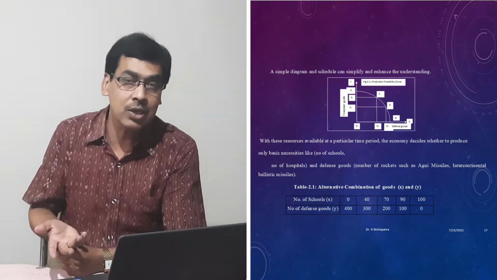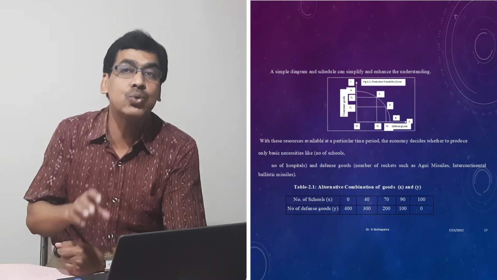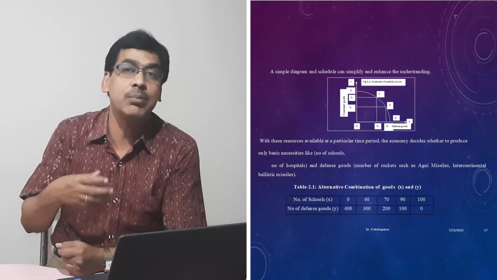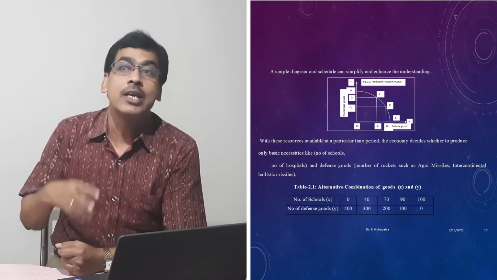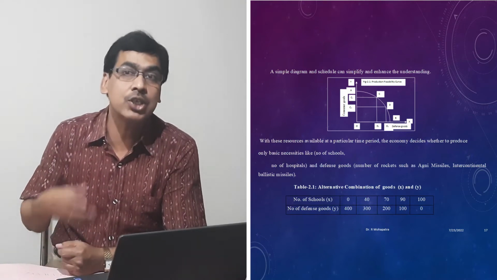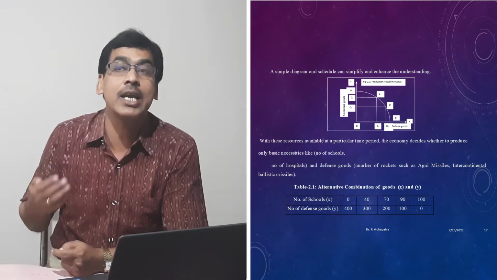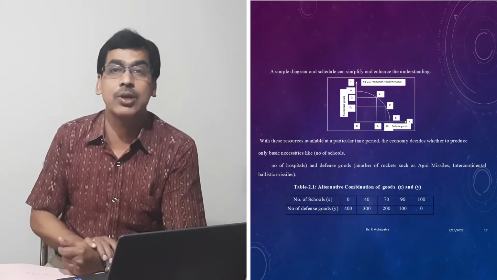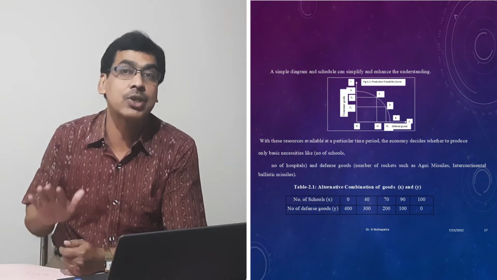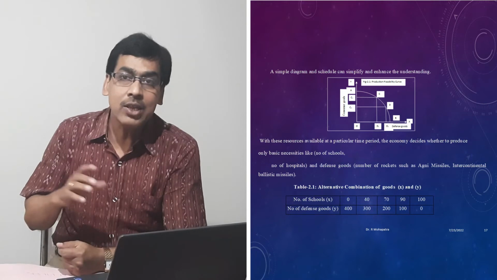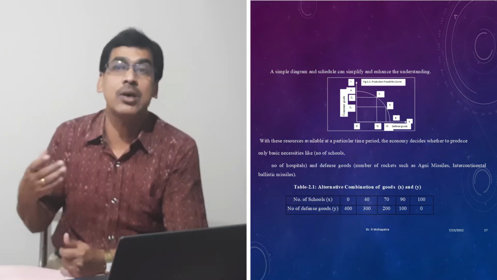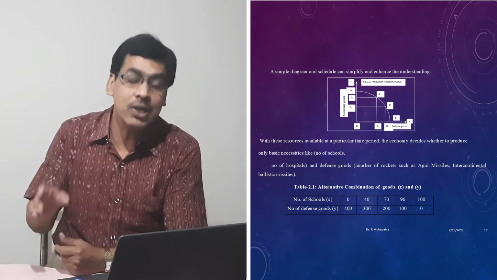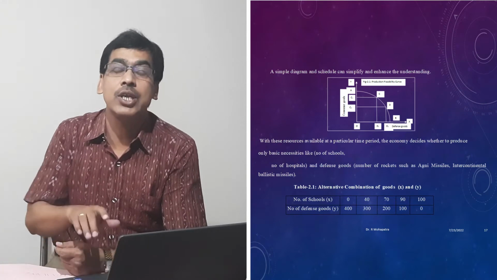So the PPC is actually a curve. When we utilize the curve, we are assuming that there are two goods, and a given resource and a given technique that can be used to produce those goods. There are different alternative feasible combinations of goods and services that the economy is capable of producing with the given resource and given technology. If you draw this in a graph, that graph is known as the production possibility curve, which tells you the different combinations of goods and services that the economy can produce.